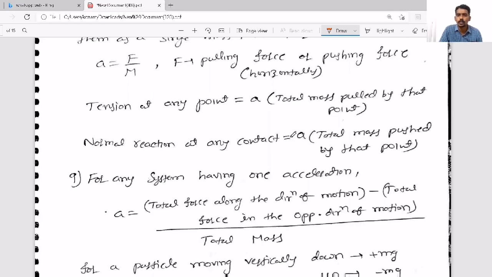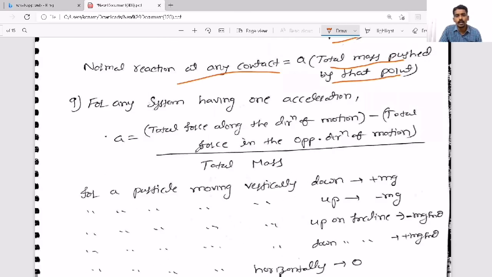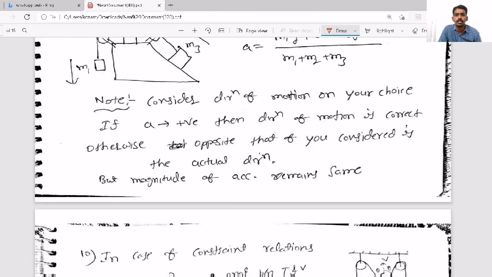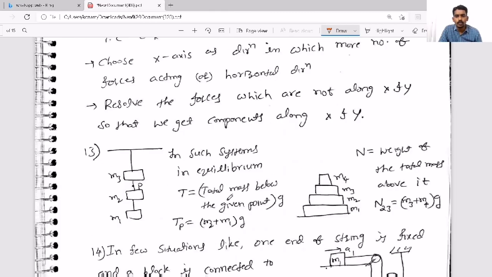What is the acceleration? Total force by total mass, and tension at any point is total mass pulled by that point into common acceleration. Normal reaction means total mass pushed by that point into acceleration. And for a vertically moving system, it is total force along the direction of motion minus total force opposite to the direction of motion, divided by total mass. And if the particle is moving vertically, how to take? If the particle is moving on an inclined plane, how to take? Mg sin theta you have to take. So all these things we have discussed already.